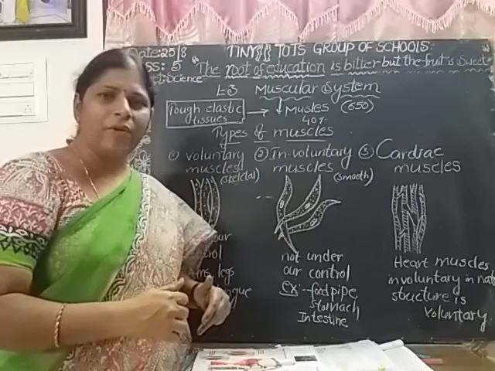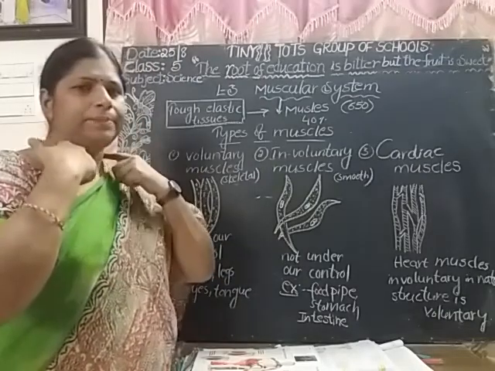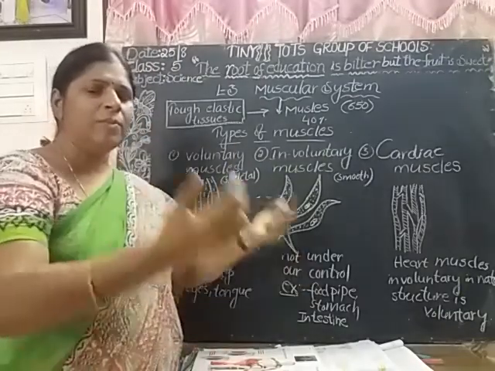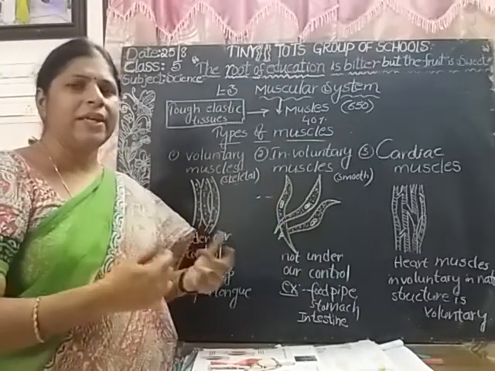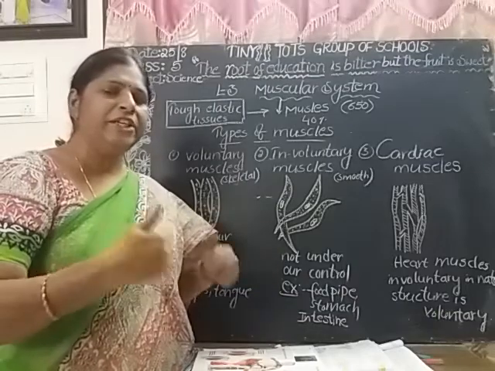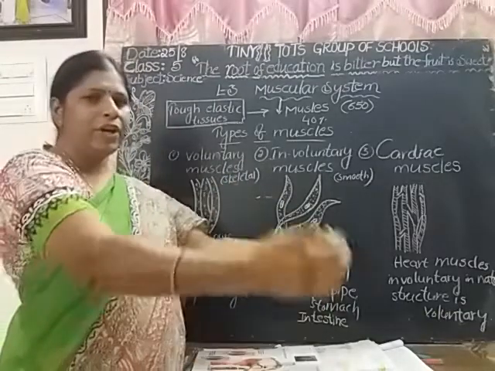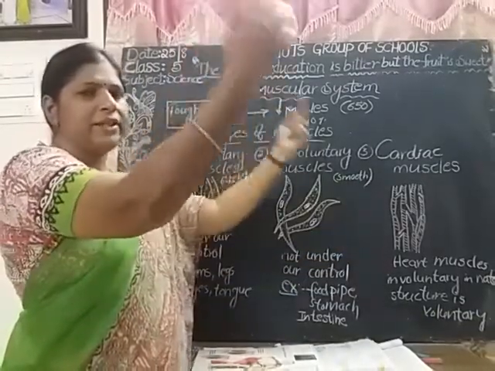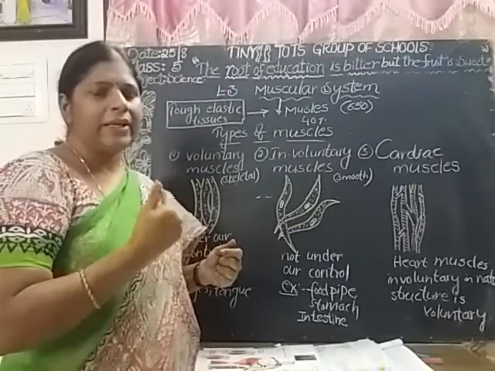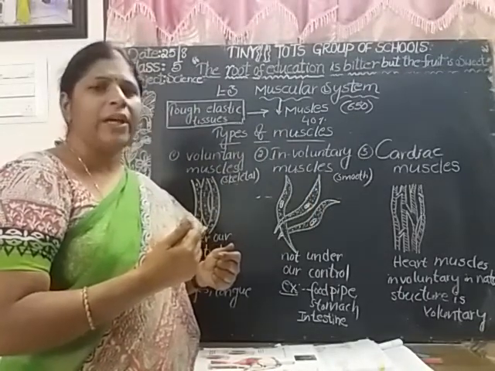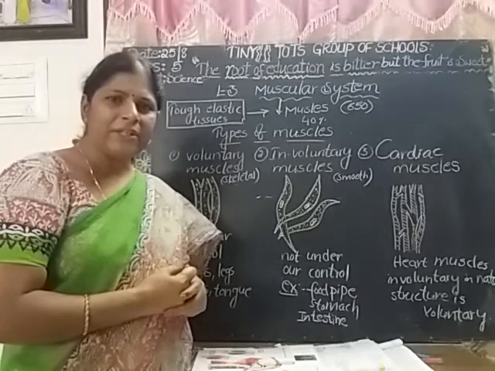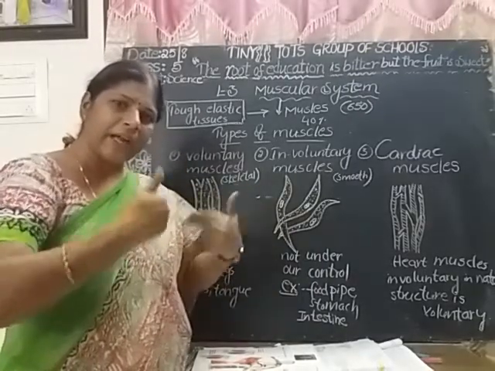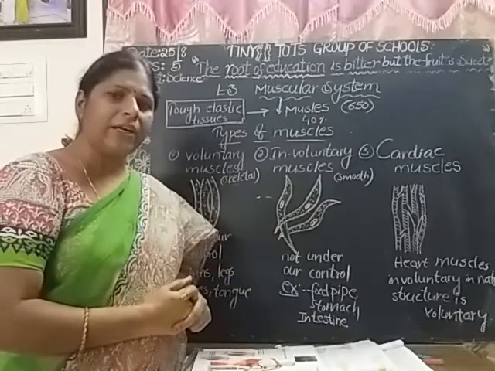Where do you find the voluntary muscles? Neck, arms, legs, tongue, eyes. We find the voluntary muscles in these parts. Arms, if you want to raise your hands, it is your wish, and tongue and neck and legs. Is it clear? Voluntary muscles mean the muscles which are under our control.